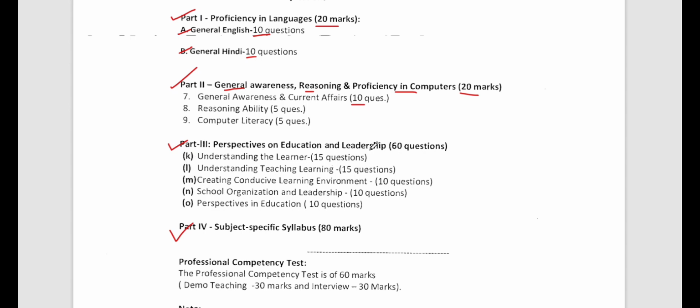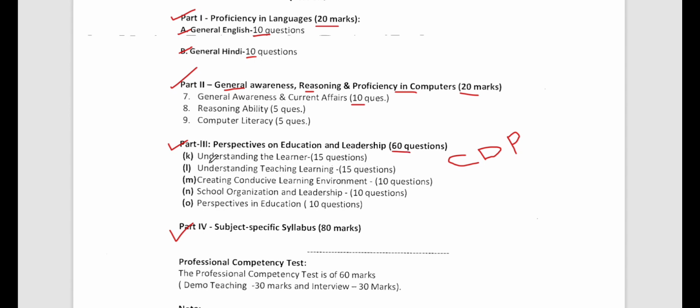Now under part 3, basically it is your CDP portion. This is your CDP portion, all right? So understanding the learners. See, this 60 marks of questions is going to be very easy for you, because when you crack the CTET exam, you are already preparing for CDP. When you are cracking your MTET exam, you are already preparing CDP, right? So CDP is there in the back of your mind. So this 60 marks is going to be very easy for you, right?